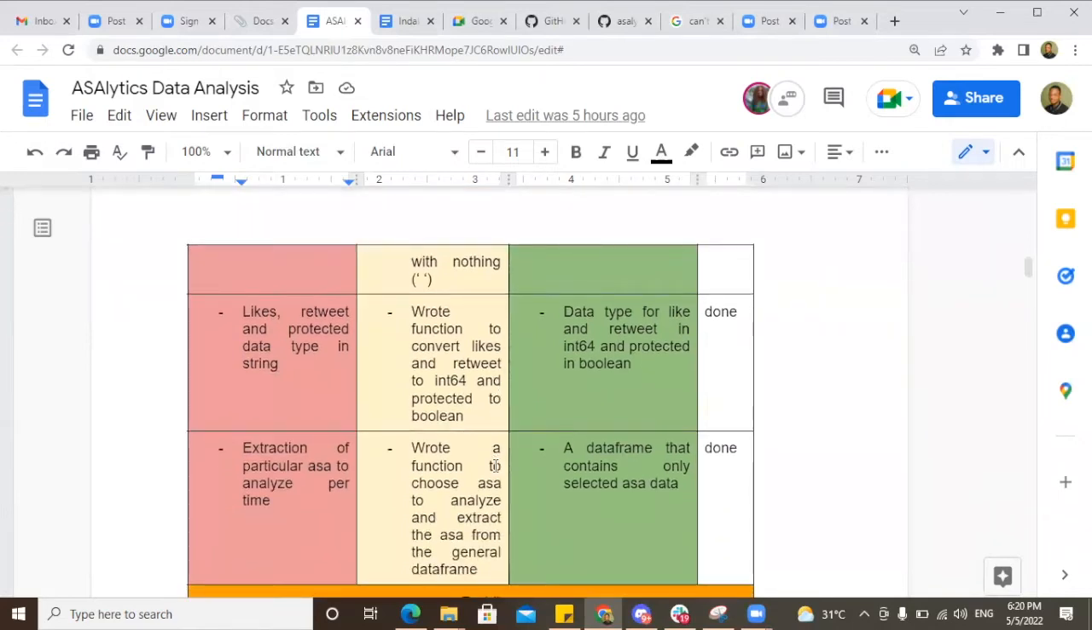Some columns like liked, retweet, and protected: liked is expected to be an integer, retweet is expected to be an integer, and protected is expected to be a boolean, that is true or false. When we load from Cloud SQL, some of them come as an object, that is a string. So we needed to correct that, and we wrote a simple function to do that.